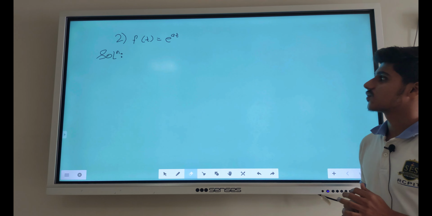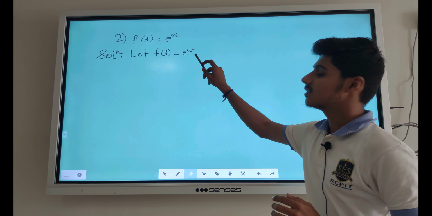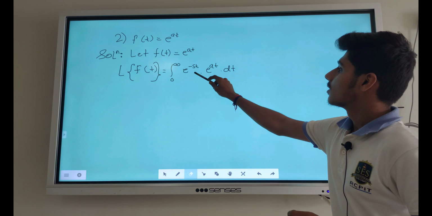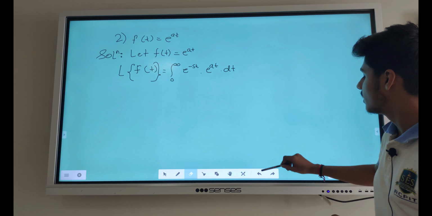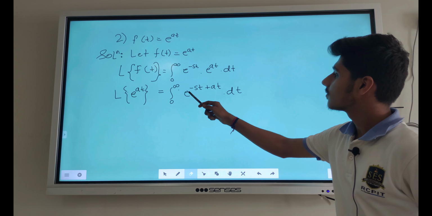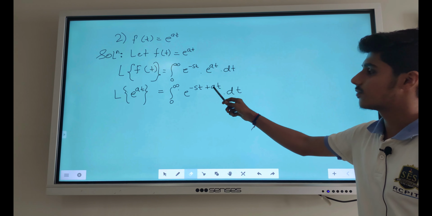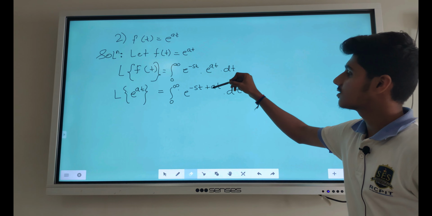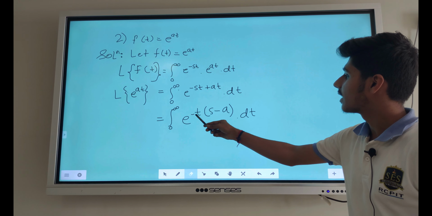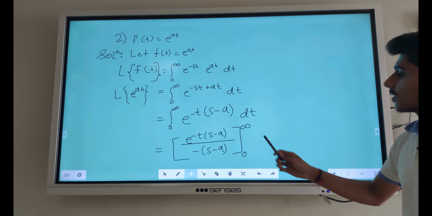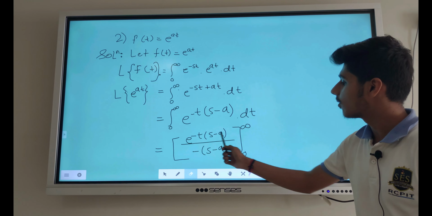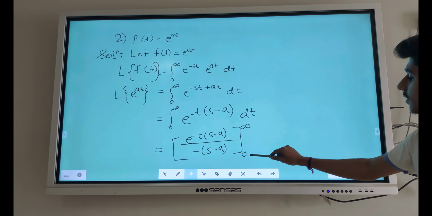Now we prove the Laplace transform of e raised to at. Let f of t equal e raised to at. By the definition of Laplace transform, we get the integral from 0 to infinity of e raised to minus st into e raised to at with respect to t. By the indices rule, this is the integral from 0 to infinity of e raised to minus st plus at. Simplifying, we get e raised to minus t times (s minus a) with respect to t. After integration we get e raised to minus t (s minus a) upon minus (s minus a). Then we put the limits 0 to infinity.